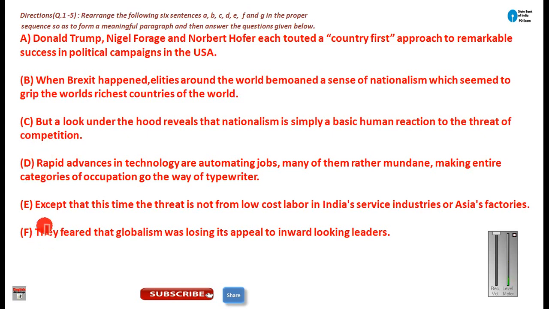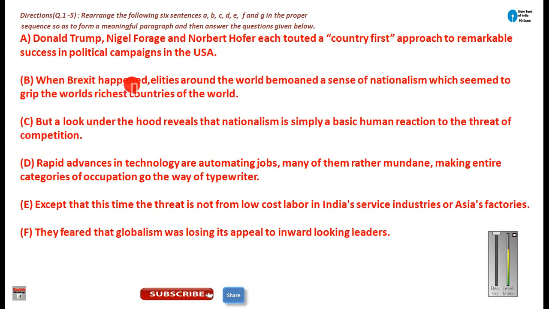First you have to find out the noun in any sentence in which a noun is present. For example, just see this sentence: Donald Trump, Nigel Farage and Norbert Hofer. In this sentence there are 3 nouns, so these 3 nouns can be replaced with this pronoun. But let me go through this sentence also. When Brexit happened, you must have heard this word Brexit, when Britain left the European Union, that is called Brexit.